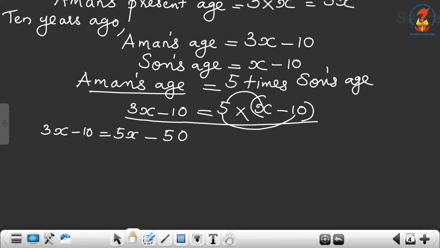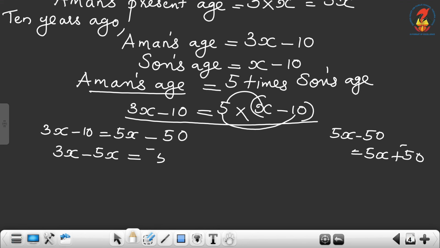5 into 10 is equal to 50. Now 3x, we have to take 5x to the left hand side. 3x minus 5x equal to, what is given on the right hand side, you have to write first. So 5x minus 50. Here the sign of 50 is negative, therefore negative 50. Similarly, the sign of 10 is negative. When we move to the other side, it will be positive. So negative 50 plus 10.